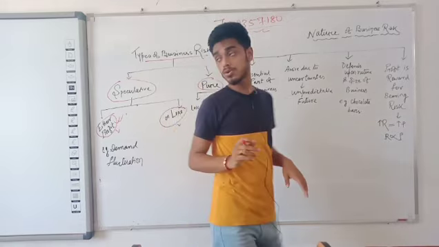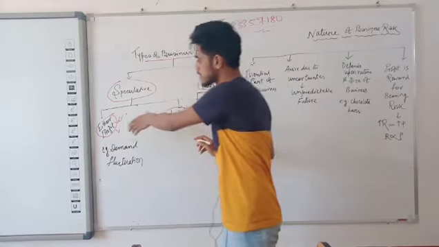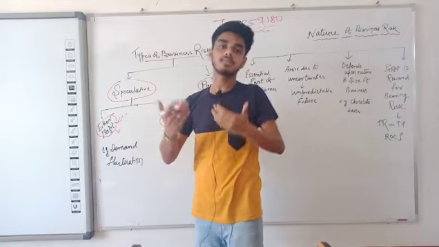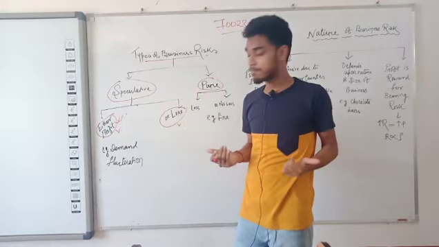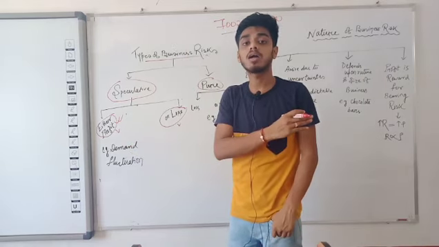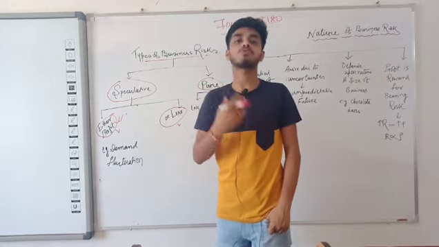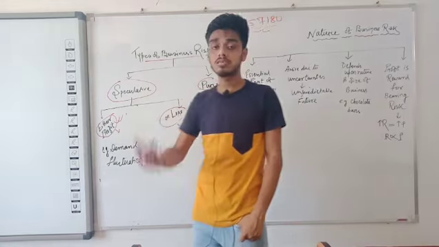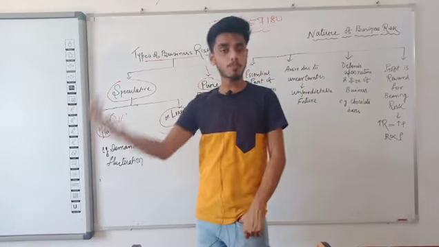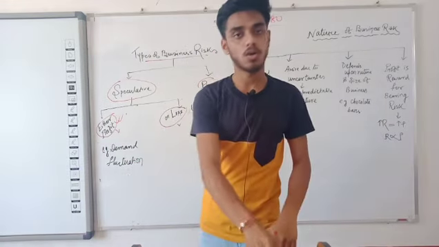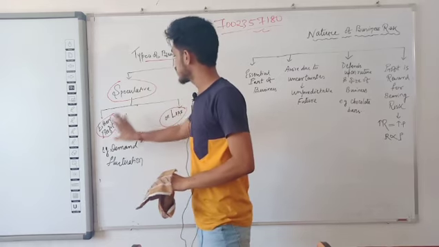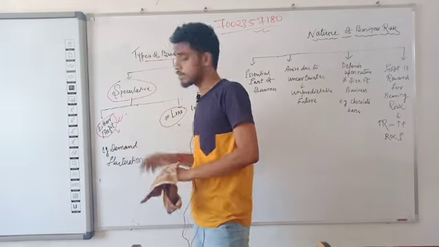Clear? So now we will look at the pure risks. We have seen the speculative risks: it may give me profit if the demand of the particular product I had started is increasing, and at that point of time I may earn profit. But if the demand fluctuates or drastically comes down for the product I had produced and displayed in the market for sale, and the demand shifts to another product, at that point of time I may incur losses. So speculative risks may bring either profit or loss.